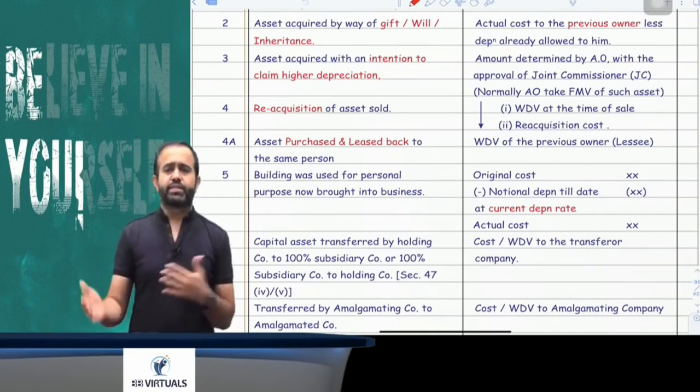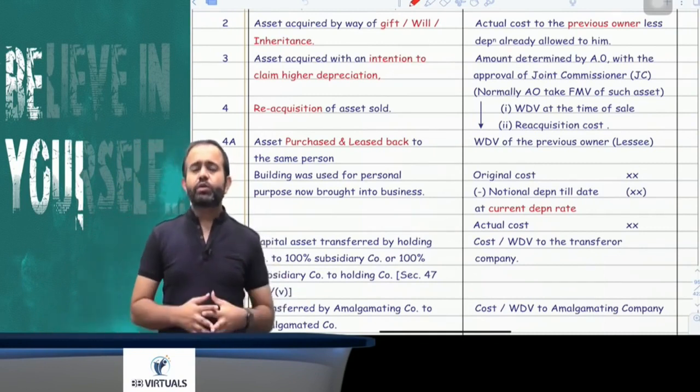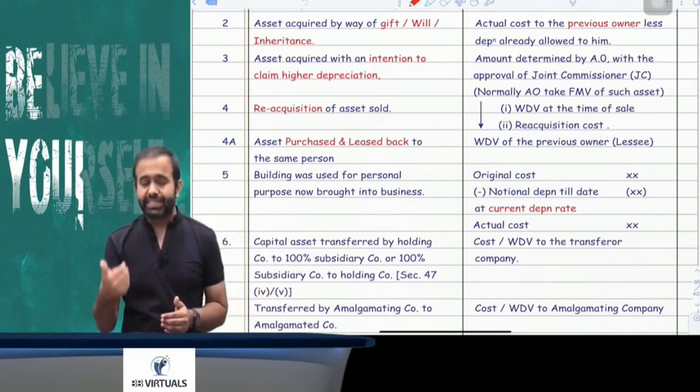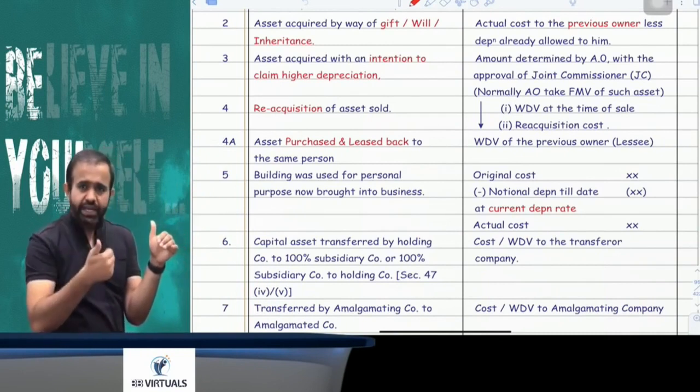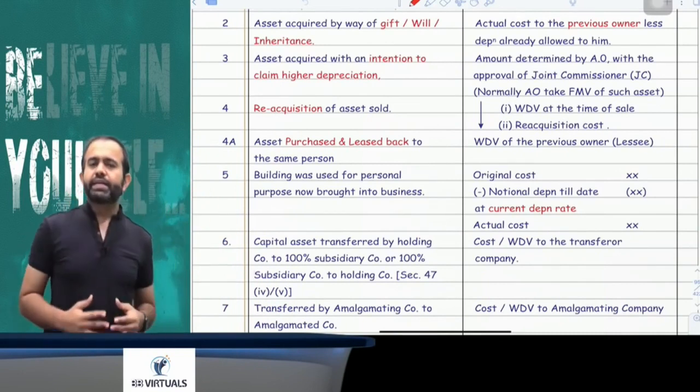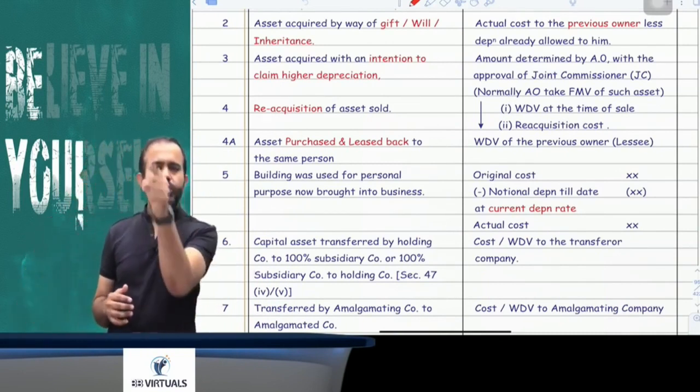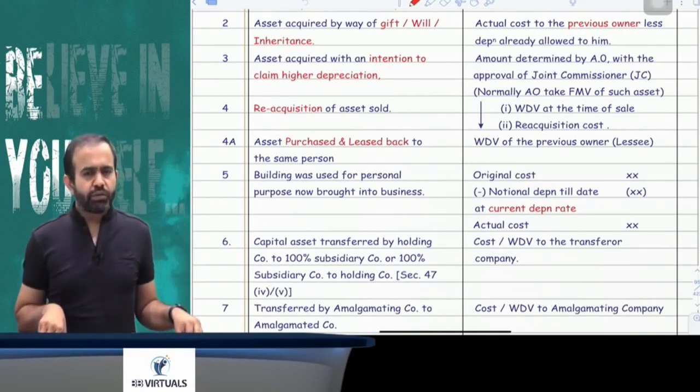Next explanation is explanation number 4A. Explanation number 4A is saying that suppose you acquired any asset and lease it back to the same person. In that case, your actual cost will be the WDV of the seller. WDV of the seller will be your actual cost.